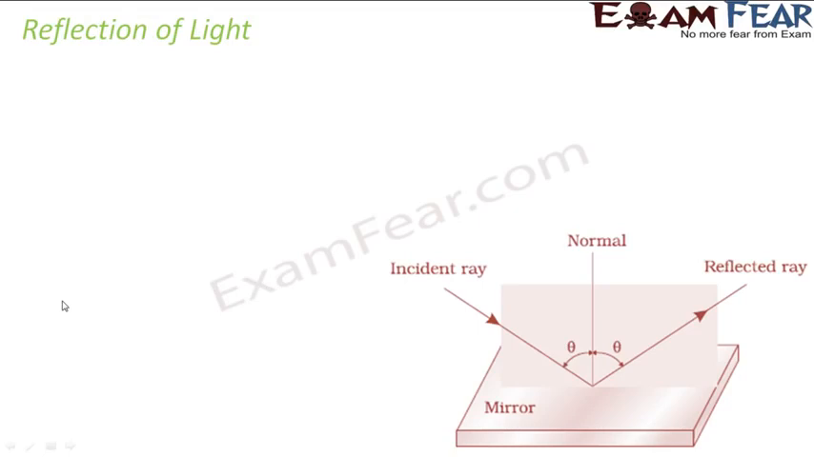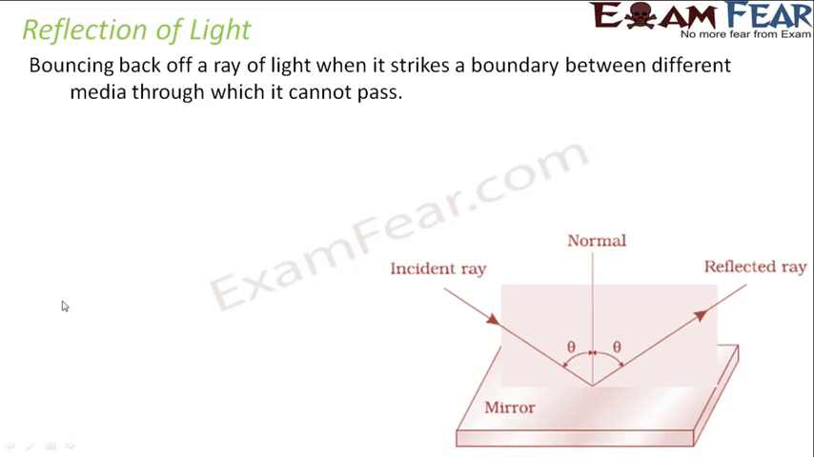First of all, we have to talk about these 2 phenomena of light. The first one is reflection of light. As we have been studying since almost childhood, reflection is the bouncing back of a ray of light when it strikes a boundary between different media through which it cannot pass. So whenever you come across an interface or a boundary between 2 surfaces through which light cannot completely pass, you would see this phenomenon of bouncing back of light.